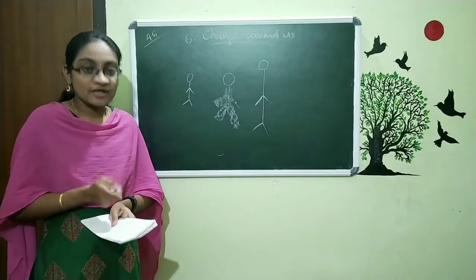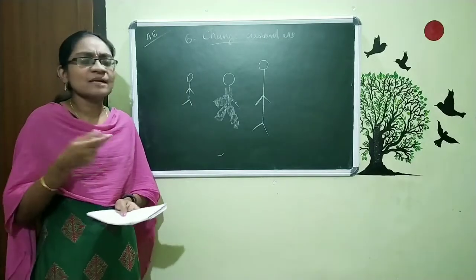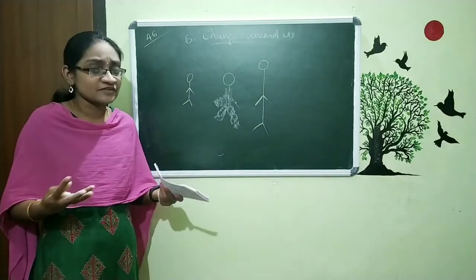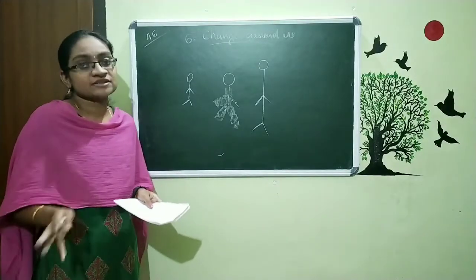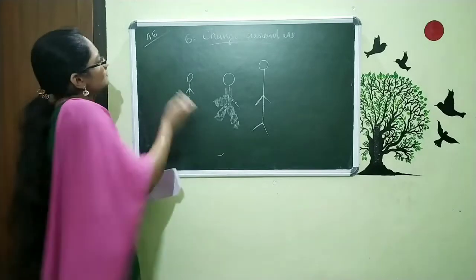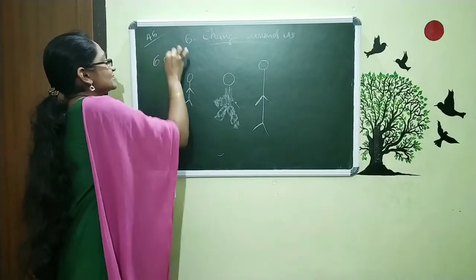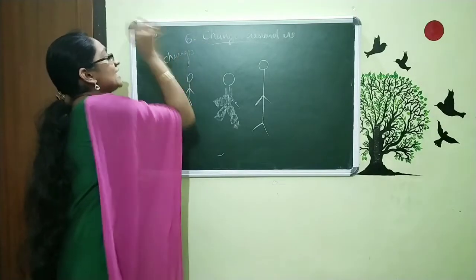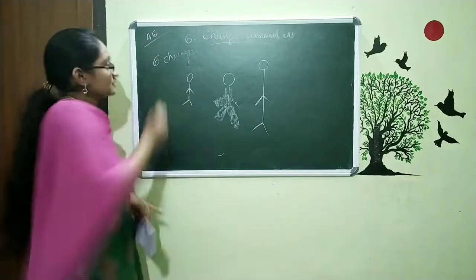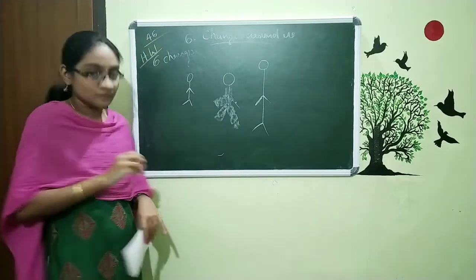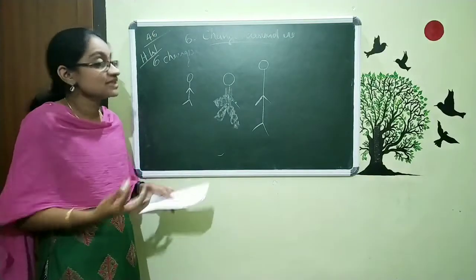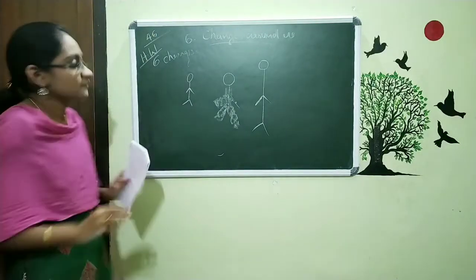Now, I want you to do this. Just list some of the changes that you observe in your surroundings. Whatever changes, no problem. Just note them in your rough note. List 6 changes that you observe in your surroundings. That is one of your homework tasks. Note the changes that you observe in your daily life.